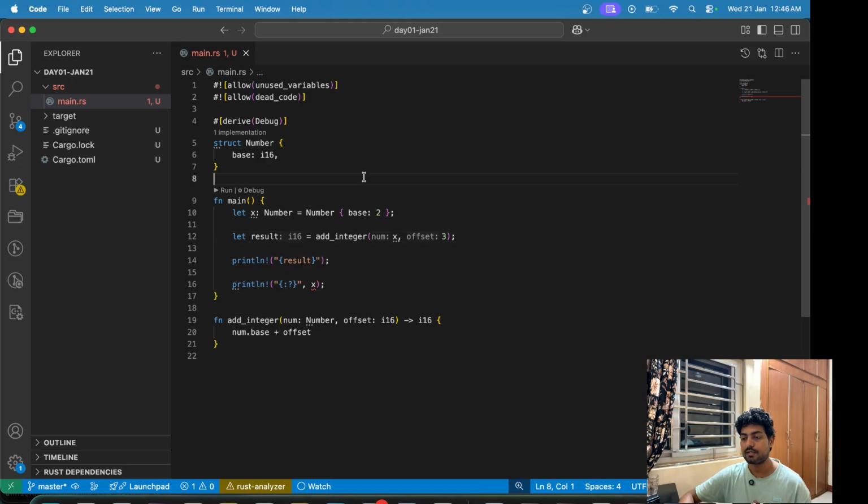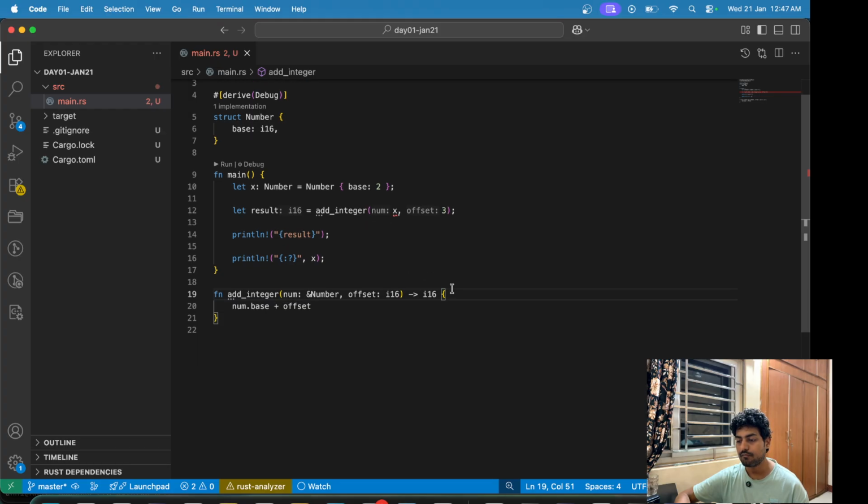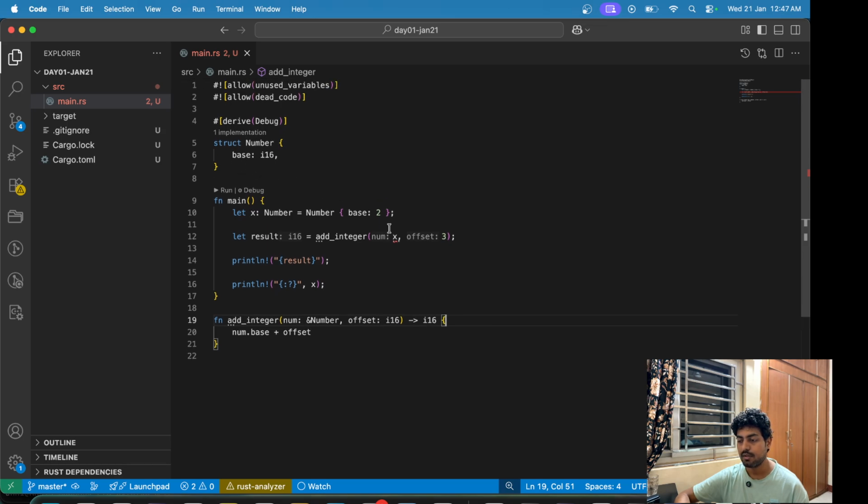Now how do we fix this? Rust tells us that if you want to borrow a number or borrow a variable, you can simply do that. For that we will have to implement it like this. So now num is of type &number. So we are borrowing the number data type.